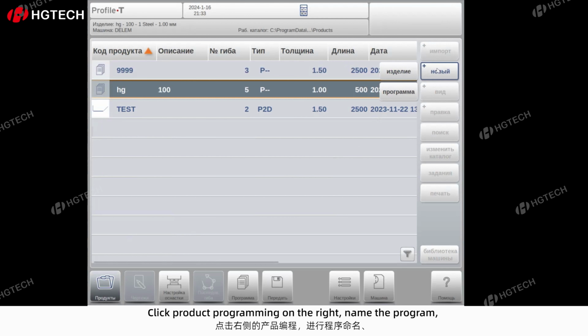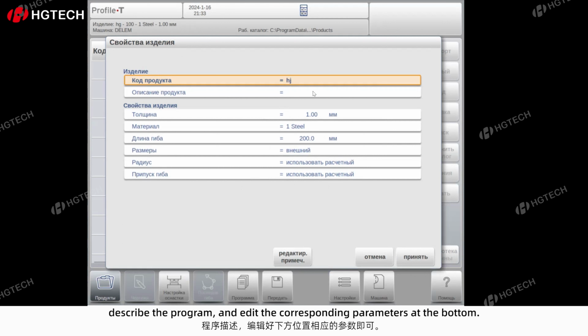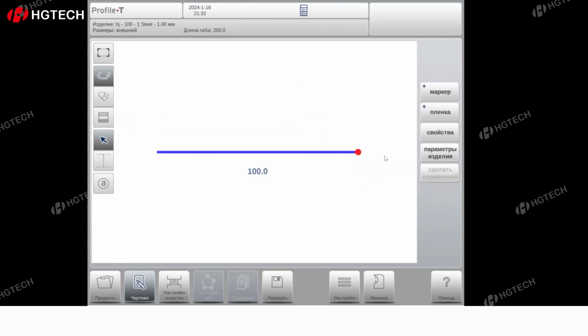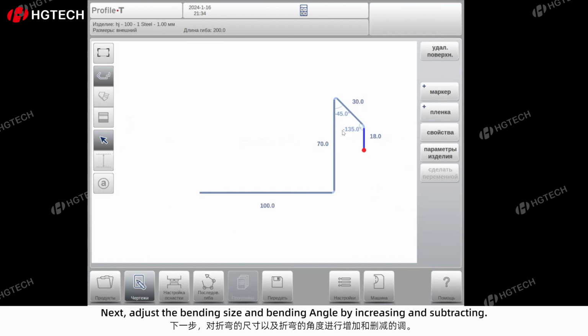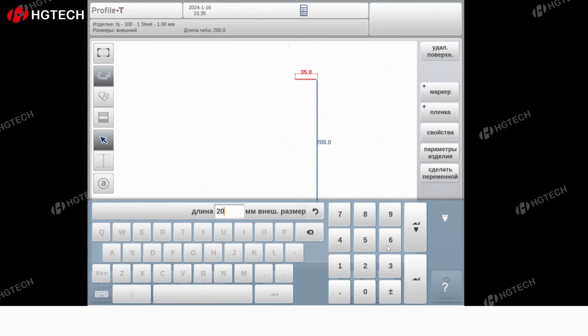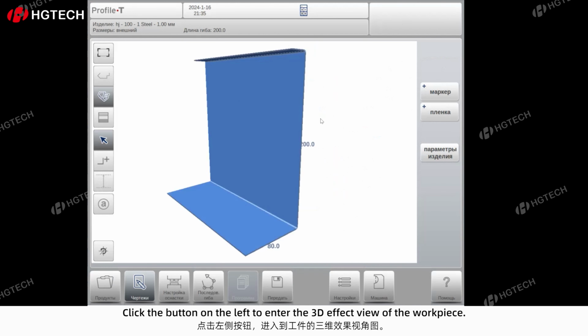Click Product Programming on the right, name the program, describe the program, and edit the corresponding parameters at the bottom. Next, adjust the bending size and bending angle by increasing and decreasing. Click the button on the left to enter the 3D effect view of the workpiece.